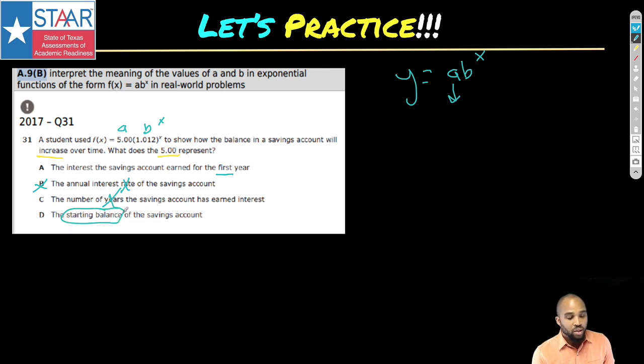This sounds better. Now, why isn't it the first one, which a lot of students would have been tripped up by if they remember something dealing with the first? Trust me, they put that in there for a reason. The reason it's not this one is because the interest of the savings account is only going to come after you do this operation. After you finish this whole thing, you can figure out the interest when you multiply this little 12% by the dollar amount. So you need to know that this 5 is how much money they started out with, because that's what we're counting up. We're not counting his interest. His interest is included in there. So the starting balance, where he started out, is what we want for that question.